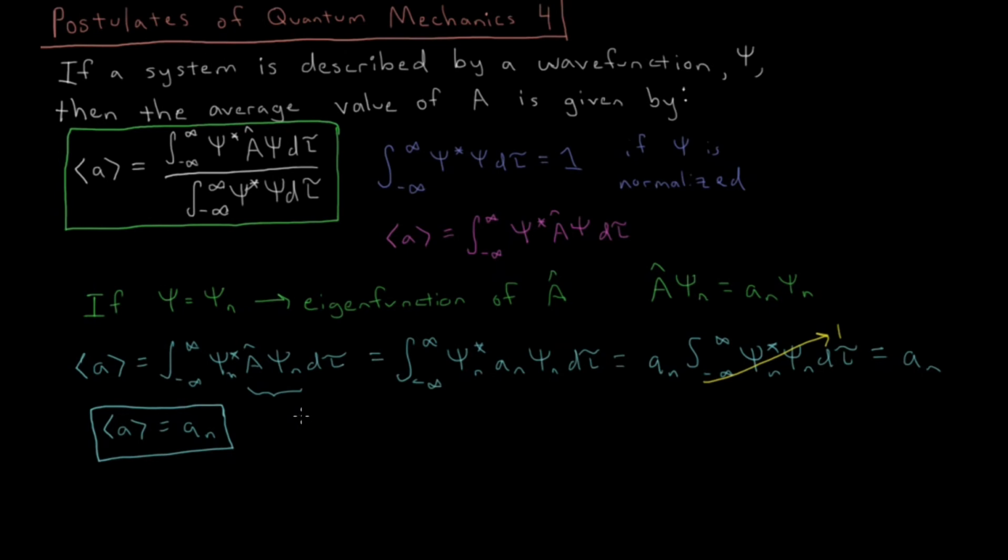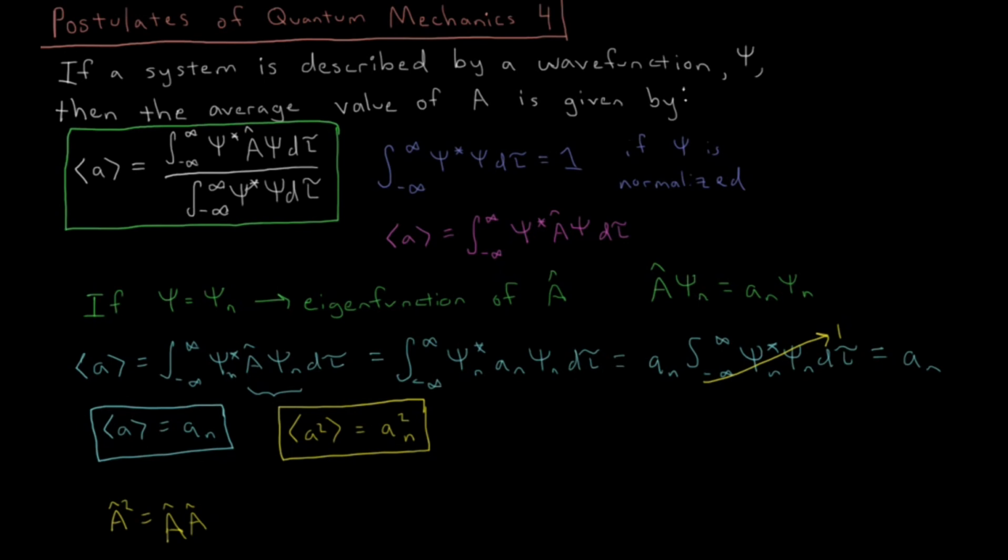We can calculate the expectation value of that operator squared, which, if we know a certain property of operators, the operator A squared is just the operator A acting twice. So you should be able to work through this and see that instead of just getting one a sub n, we would act twice and get two a sub n's out, and so it would be a sub n squared. You should be able to work through the algebra of that and see that.